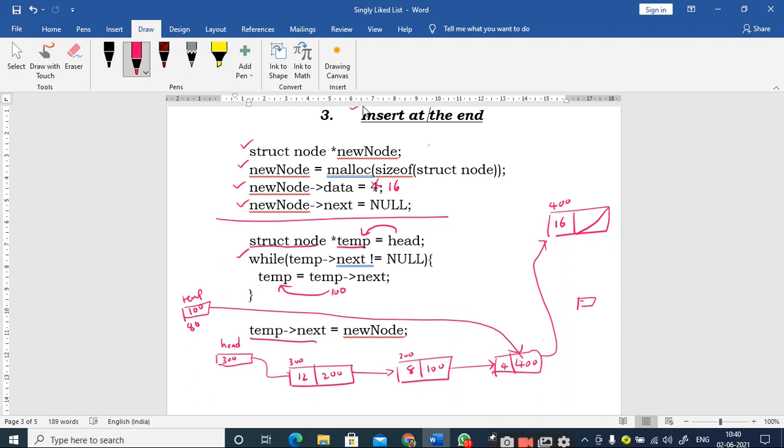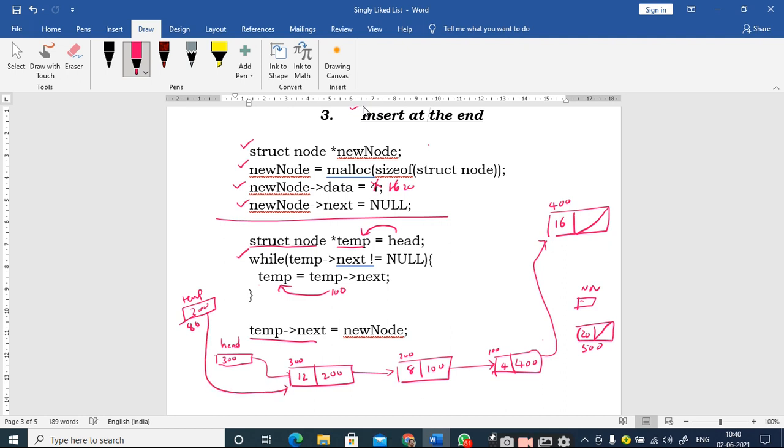Let us draw like this. This is my new node, and allocate the memory for the new node. Assume that it is at 500, and let the data part be 20, and this is null. Up to here we are clear, right? Now I have declared a temporary pointer, and I have assigned it to head. Therefore what is the value of head? It is 300, right.